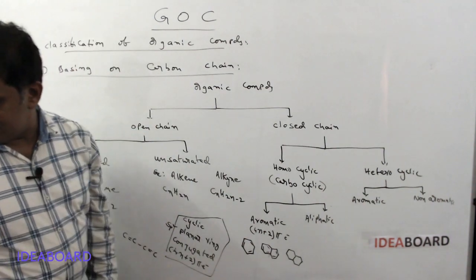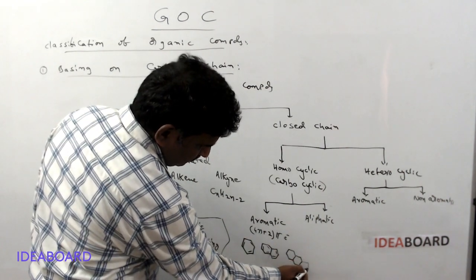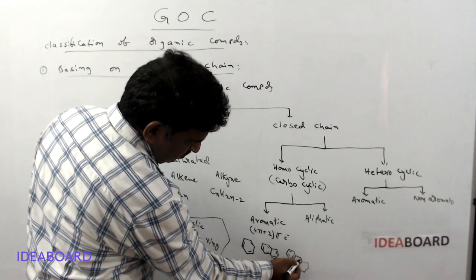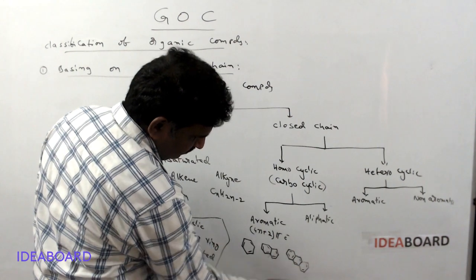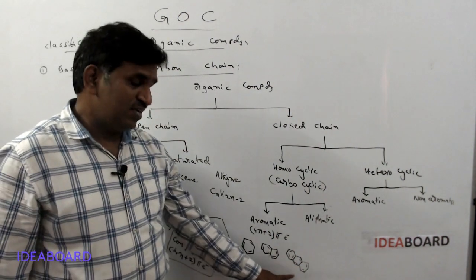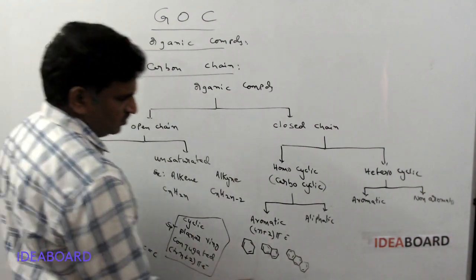So this is 1, 2, 3, 4, 5, 6, 7: 7 pi bonds are present. So benzene, naphthalene, anthracene, phenanthrene, this type of compounds are called aromatic compounds.